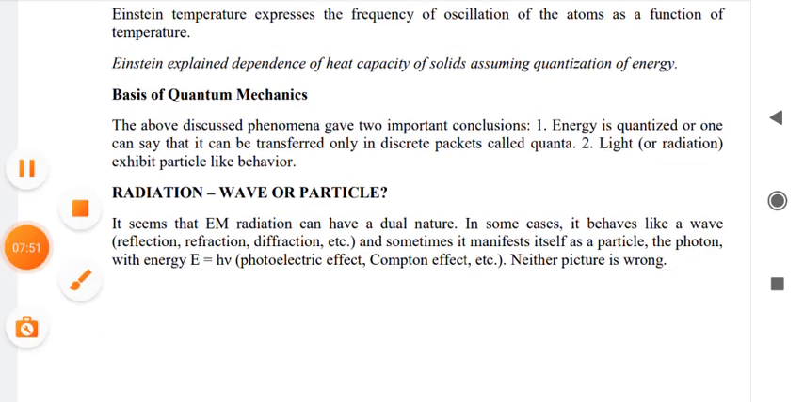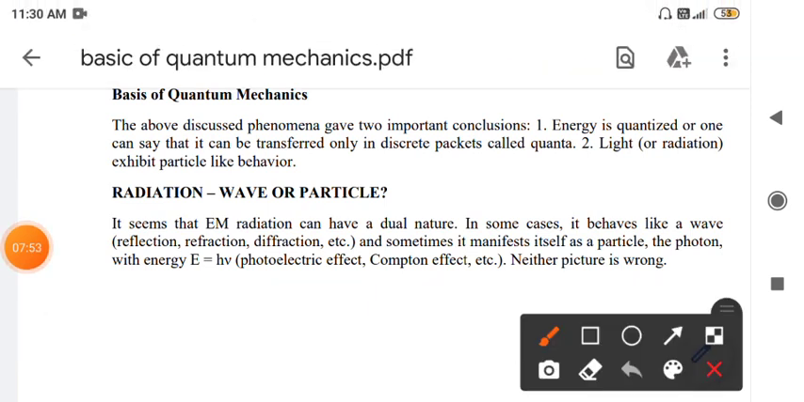The next part is the basics of quantum mechanics. The above phenomena which we discussed give 2 important conclusions. One important thing is that energy is quantized, or it can be transferred from one system to another only in discrete packets and not in a continuous manner, as assumed in classical mechanics. These discrete packets are called quanta, which is a Latin word.